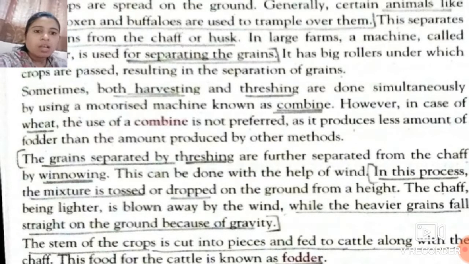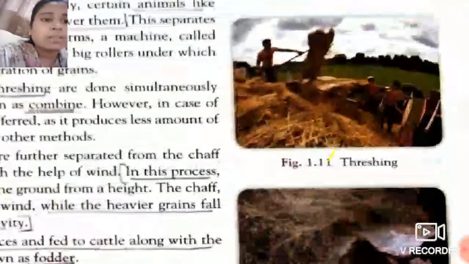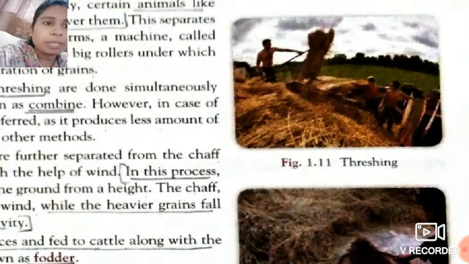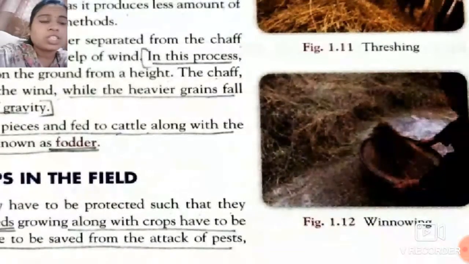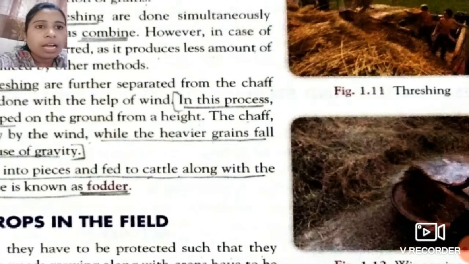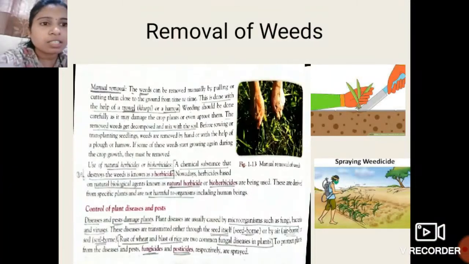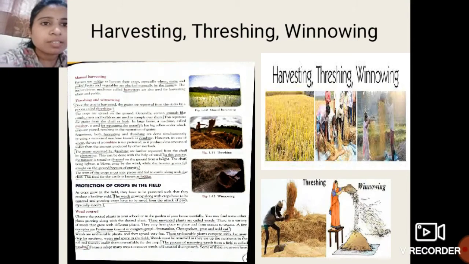Okay students, after getting these grains there remains the stalk of that crop. Just like here, this is the threshing method, and after threshing this is the winnowing method. I have one picture also for the winnowing method. I will show you that.